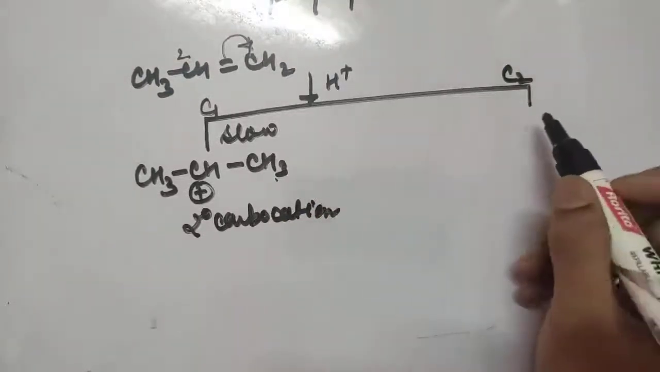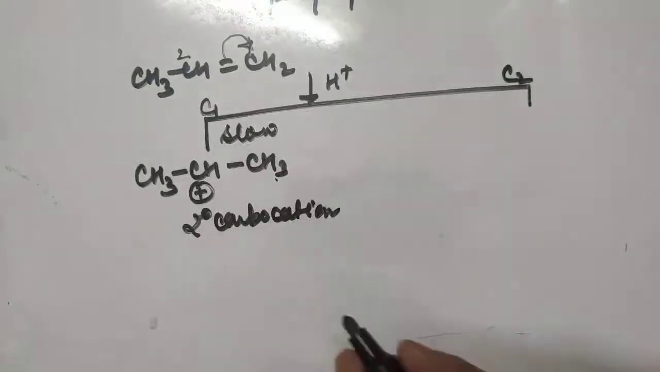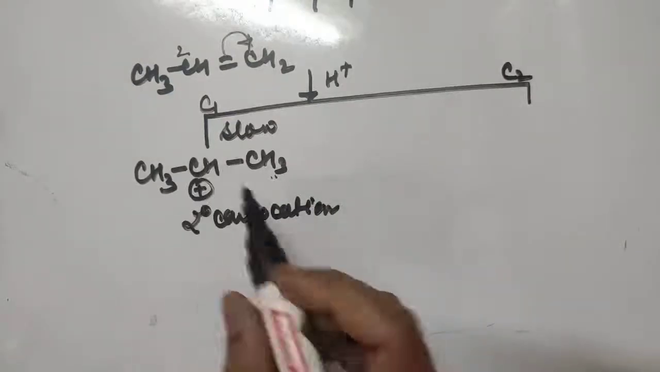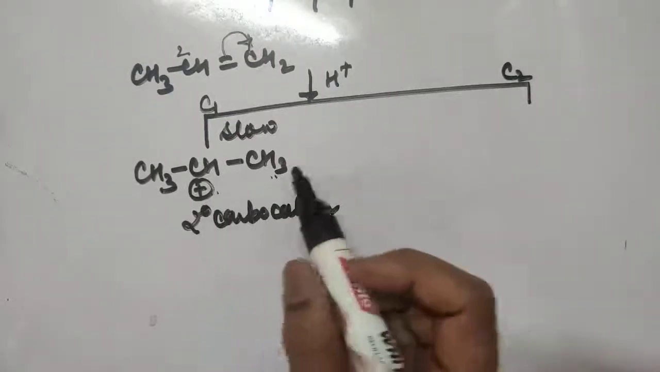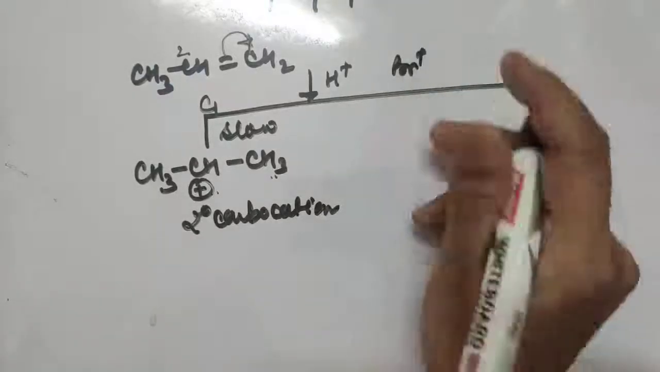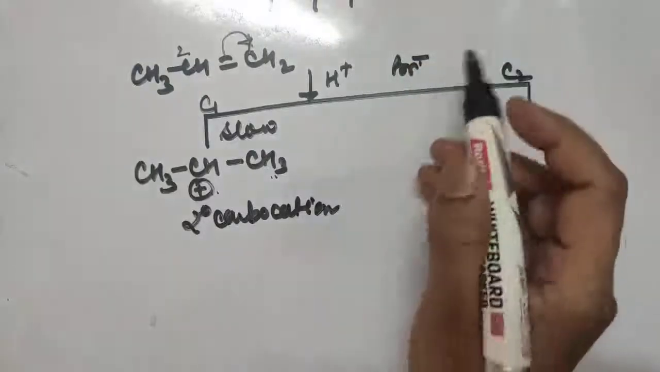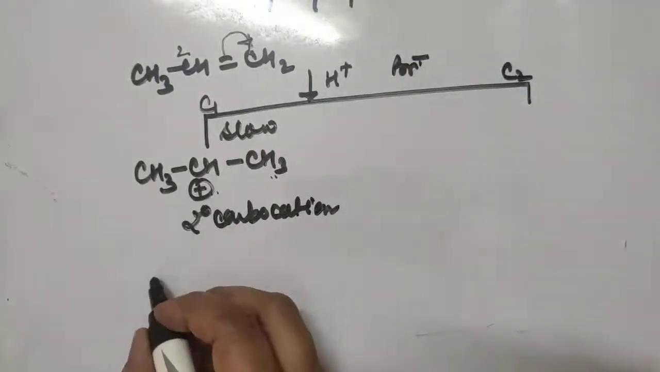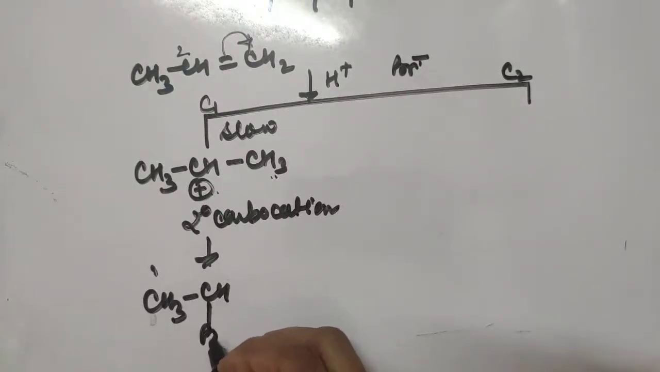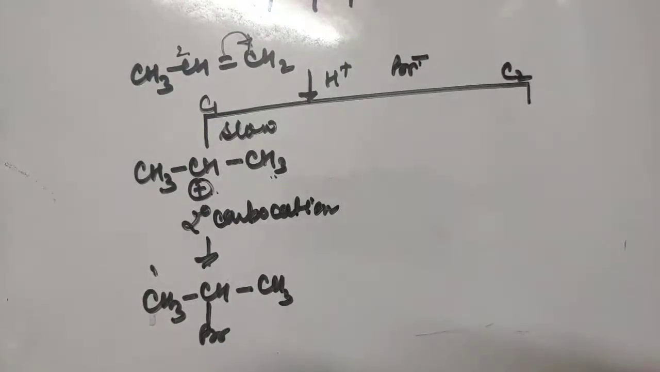Let us see another possibility. Okay, first let us complete this. Addition of proton has occurred. Now there is a positive charge on this carbon. So to nullify this positive charge, Br minus is also present in HBr. So Br minus gets attached to this. So we will get CH3, CH, Br, and then CH3. Okay, so 2-bromopropane is formed if attack occurs on C1 carbon.